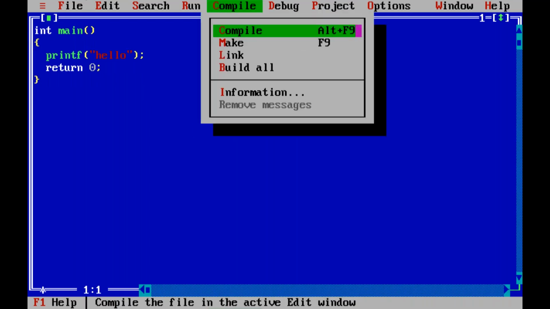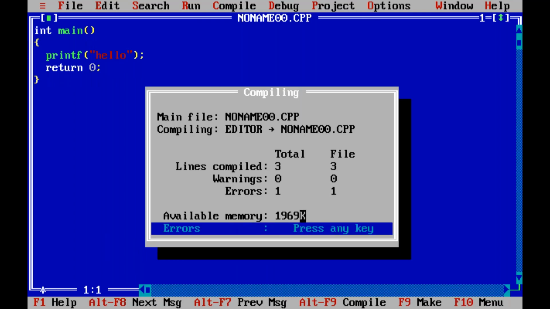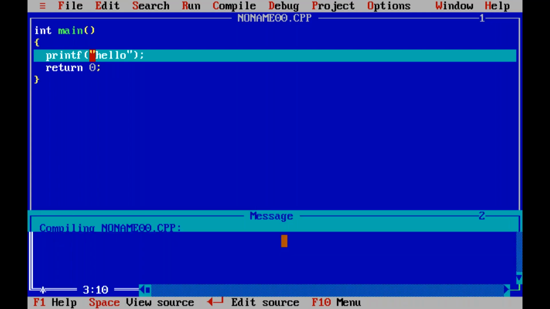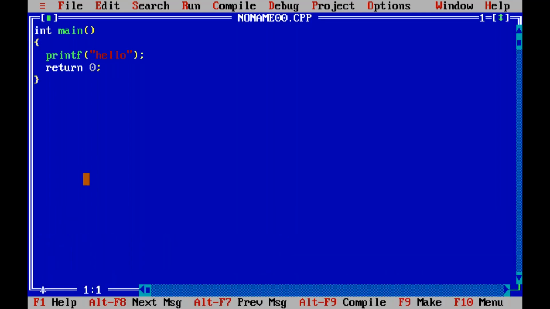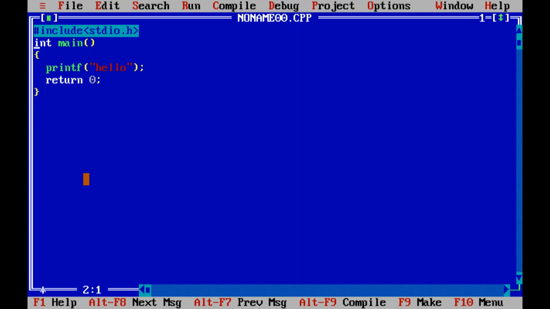To compile, we press Alt F9 in the older version. Alt F9 I am pressing. That is giving an error here. What is that error? Printf should have a prototype. It is not finding where this printf is. This printf is in the stdio header file, so we must write #include <stdio.h>.